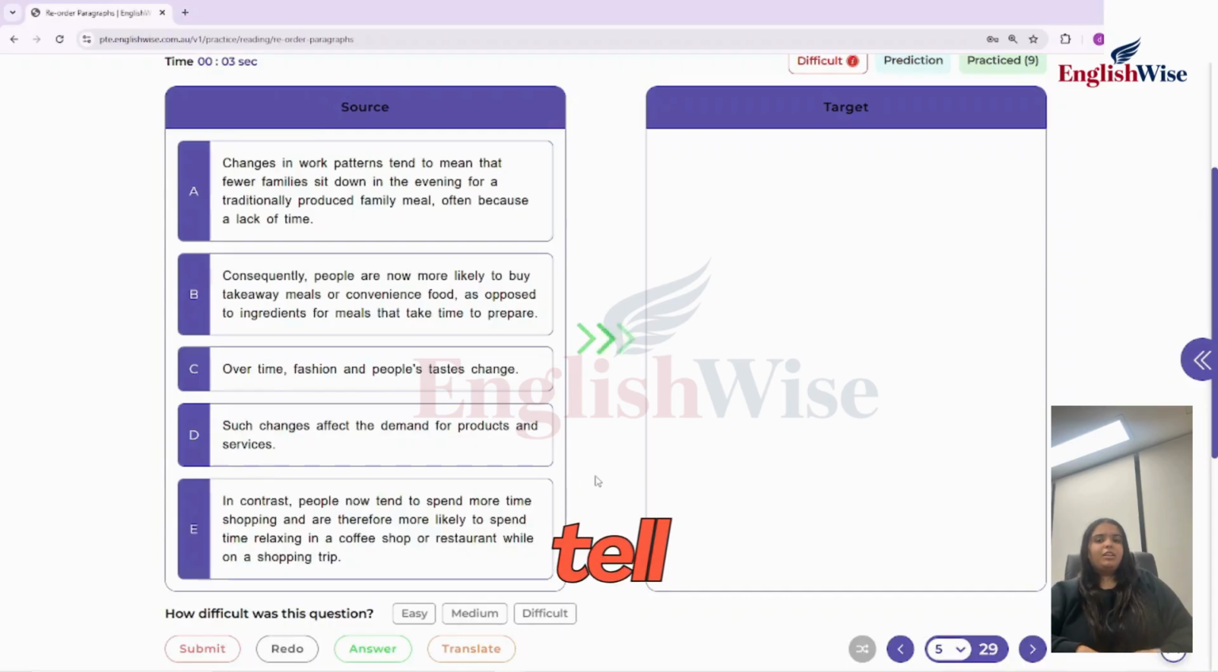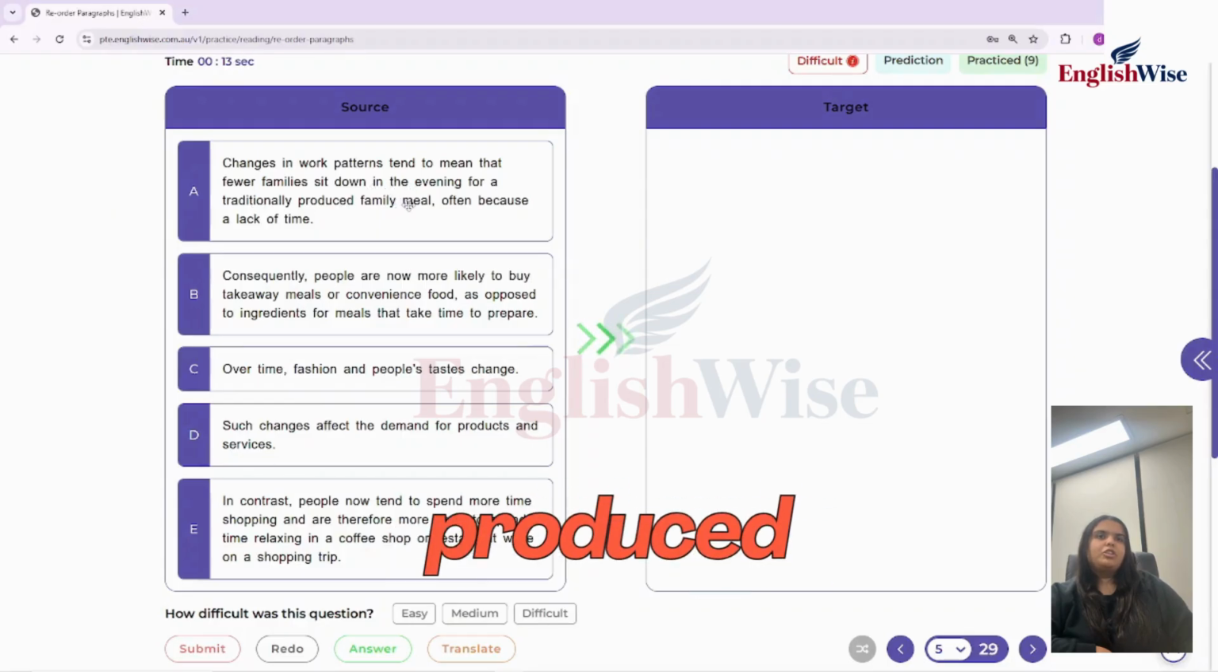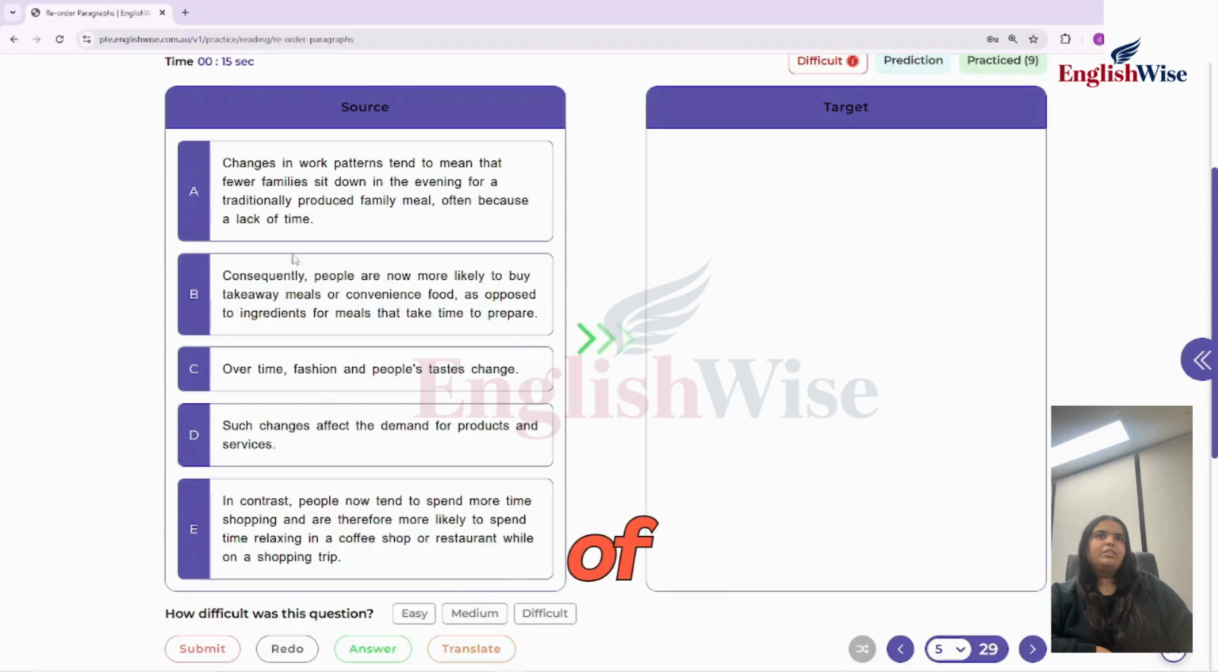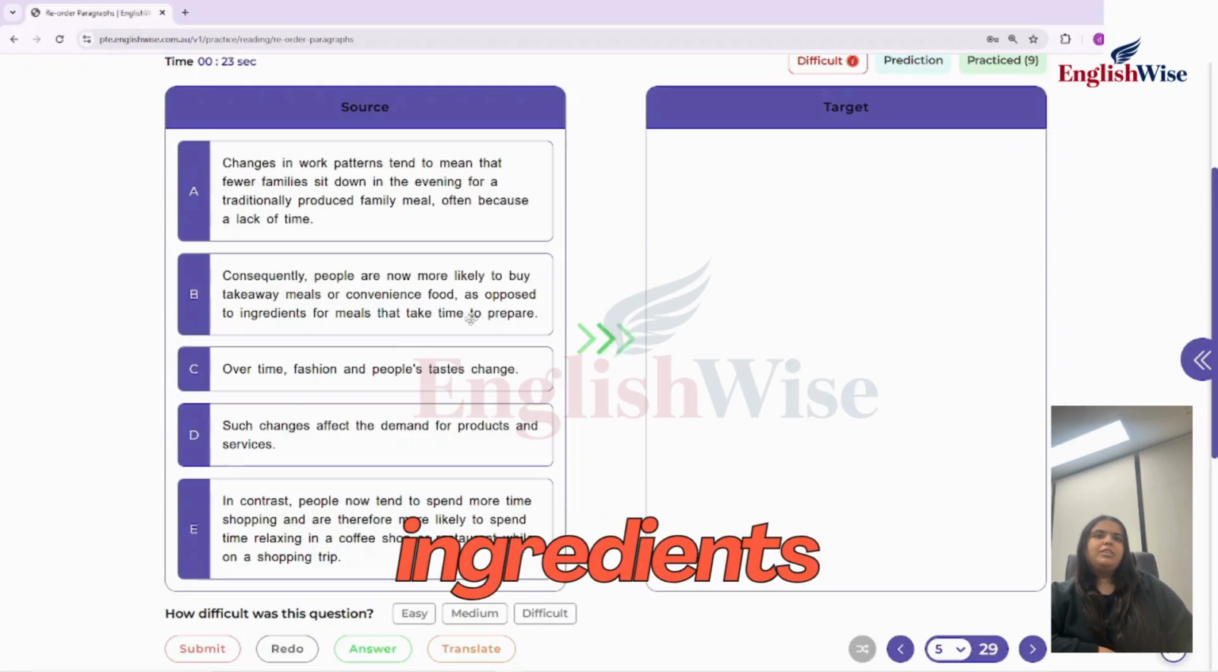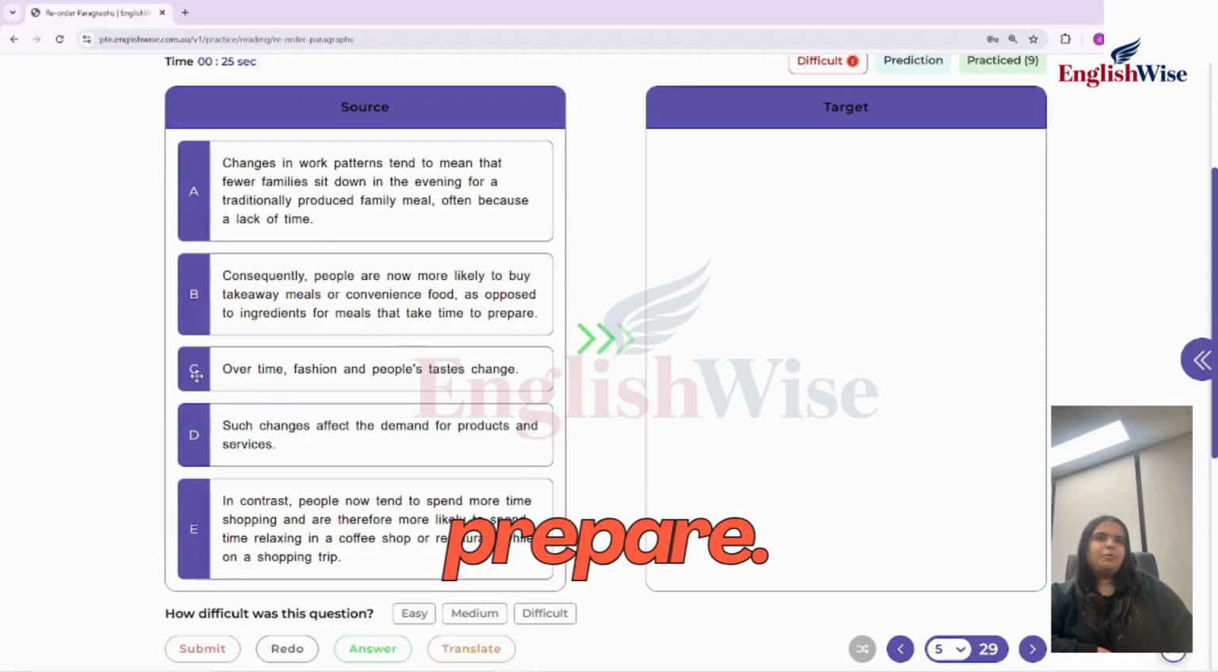So the first step that I tell my students about reorders is to try to read all the sentences first. Sentence A says, changes in work patterns tend to mean that fewer families sit down in the evening for a traditionally produced family meal, often because of a lack of time. Sentence B says, consequently, people are now more likely to buy takeaway meals or convenience food as opposed to ingredients or family meals that take time to prepare.